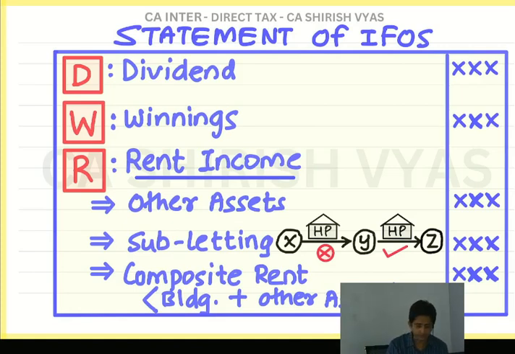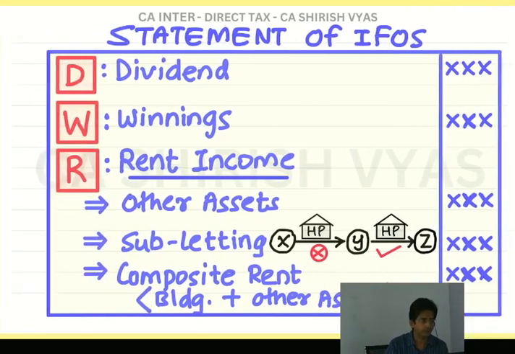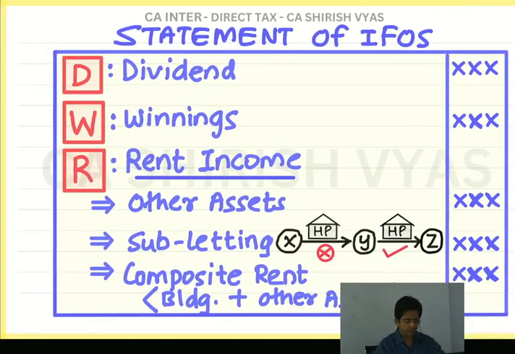I hope you can see this. Building plus other assets. Okay. So just remember like this: rent, taxable, other assets, subletting, composite.